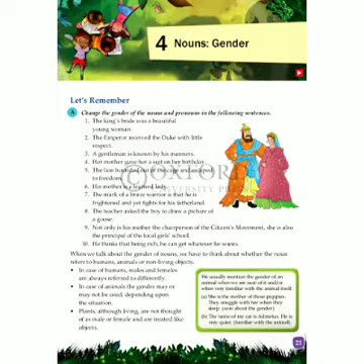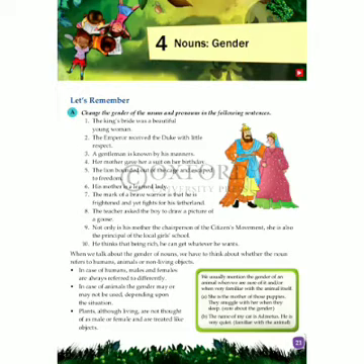Now, question number 3. A gentleman is known by his manners. So, that will become, a lady is known by her manners. Pronoun his is changed to her. Next one. Her mother gave her a suit on her birthday. So it will become, his father gave him a suit on his birthday.